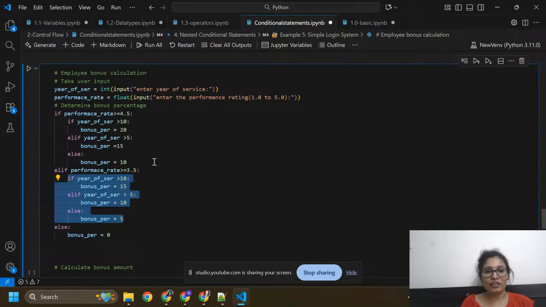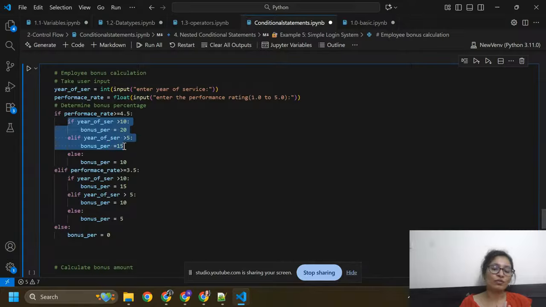Here we need to check the first condition, that our performance rate is greater than 4.5. If it is not true, then it will go on. If these are true, then it will give you bonus equals to 20% or bonus equals to 15, according to which condition matches your data.